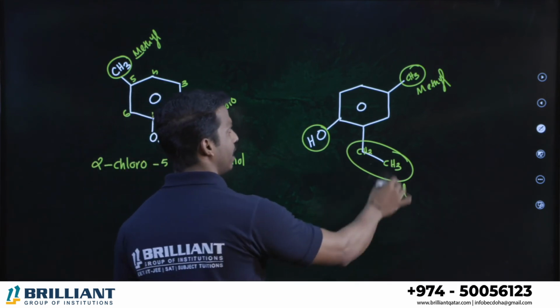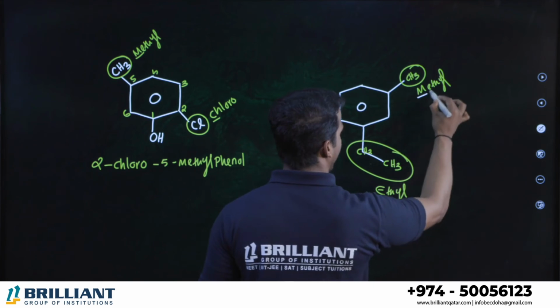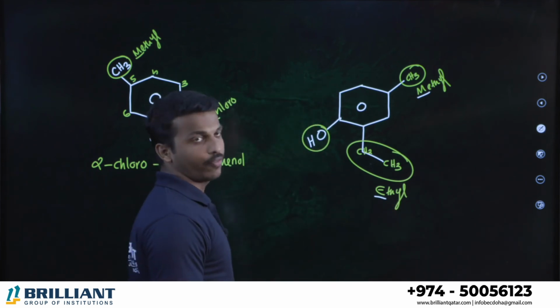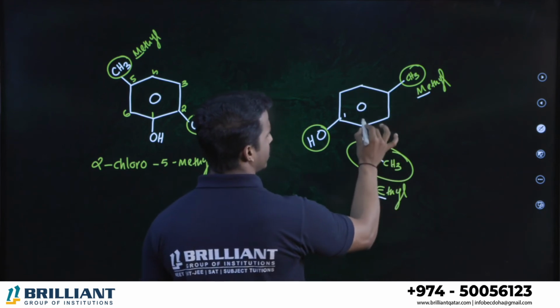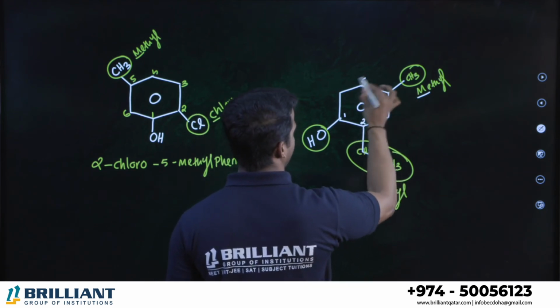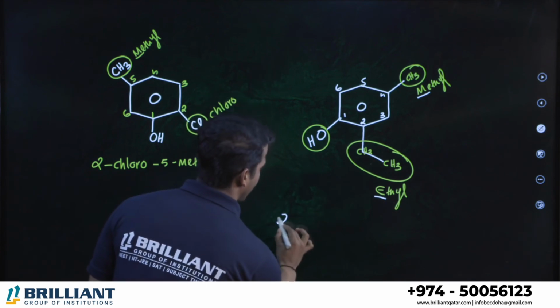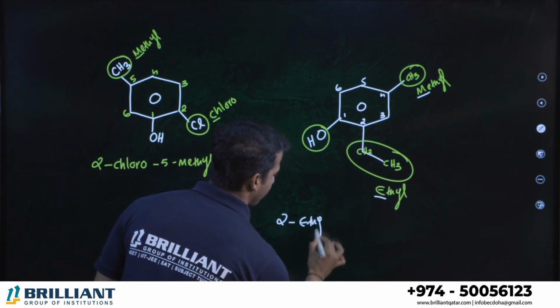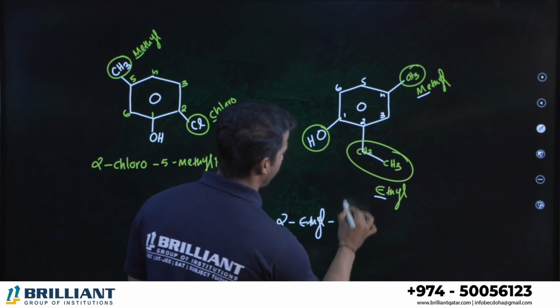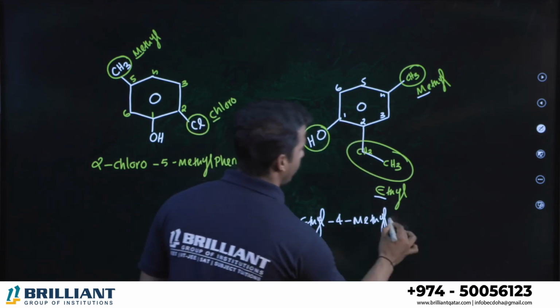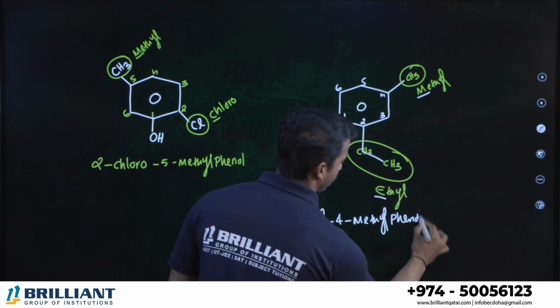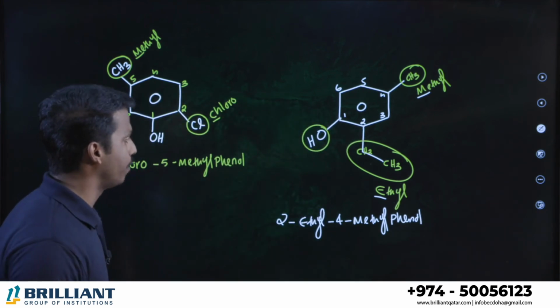This is ethyl, this is methyl, so E and M, alphabetical order E first. Alcohol is the major group here, number 1, so others should get the lowest numbers: 1, 2, 3, 4, 5, 6. Second position ethyl, therefore 2-ethyl. Fourth position methyl, 4-methyl. And the remaining compound is phenol. So 2-ethyl-4-methylphenol.